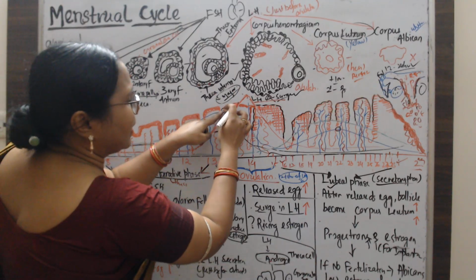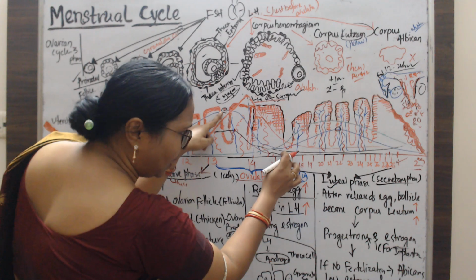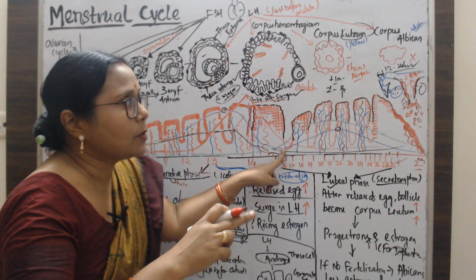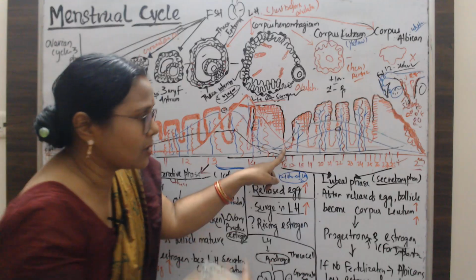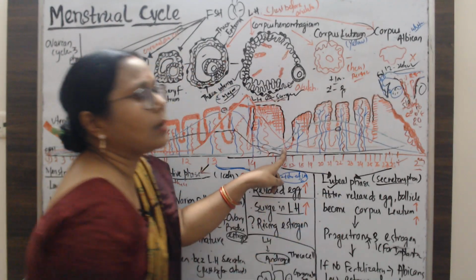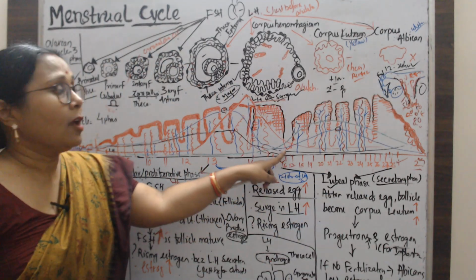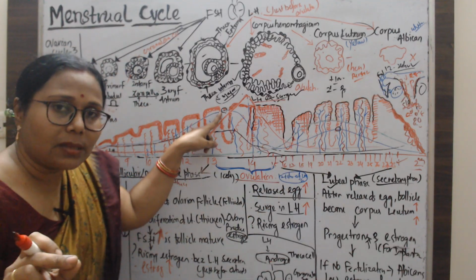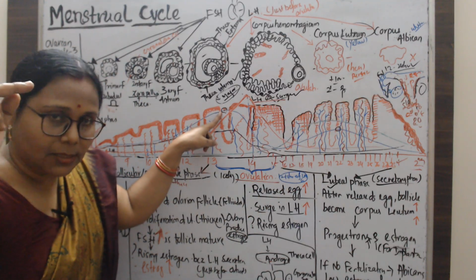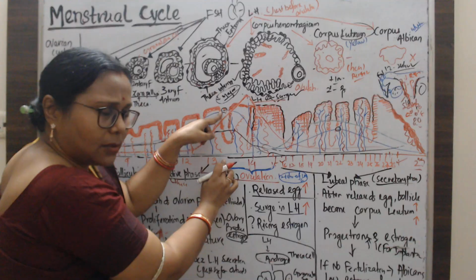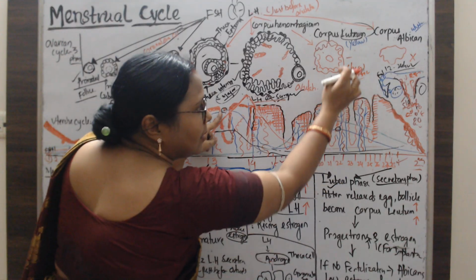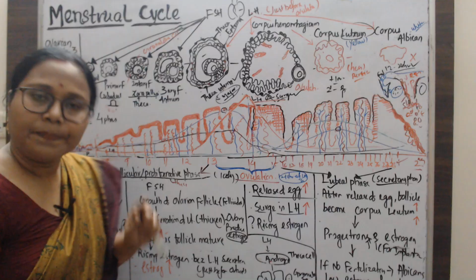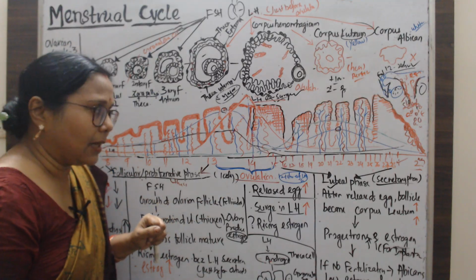Then estrogen falls again after ovulation, and when the luteal phase starts, the corpus luteum secretes progesterone and estrogen, so estrogen rises again. So in the cycle, there are two points where the estrogen level increases. First, just before ovulation. Second, in the luteal phase. Then it falls down, and the menstrual phase starts.